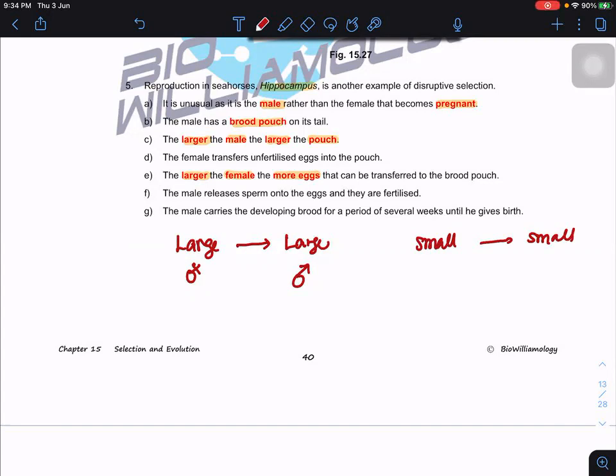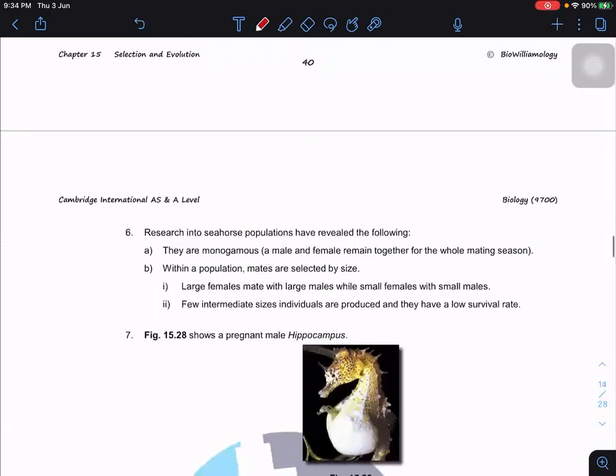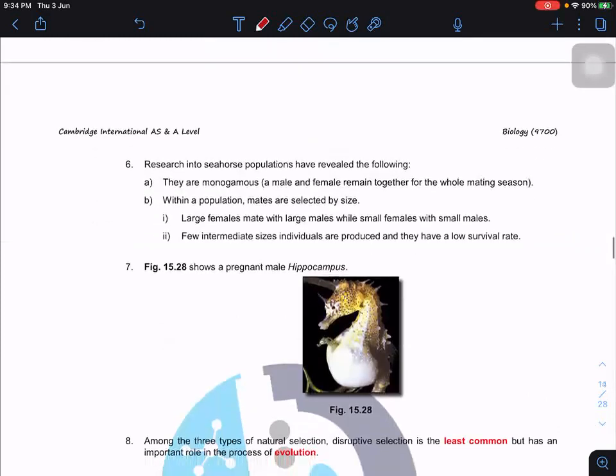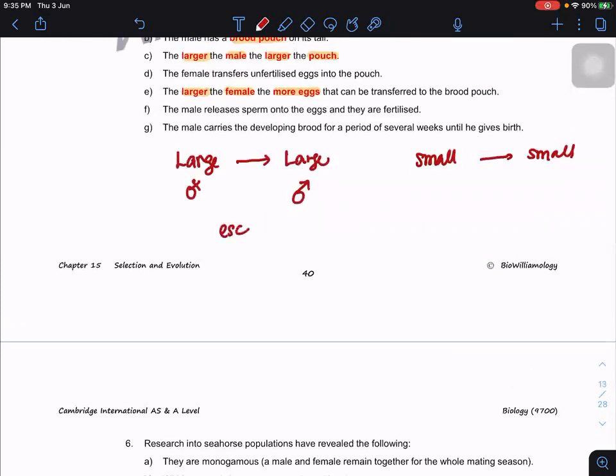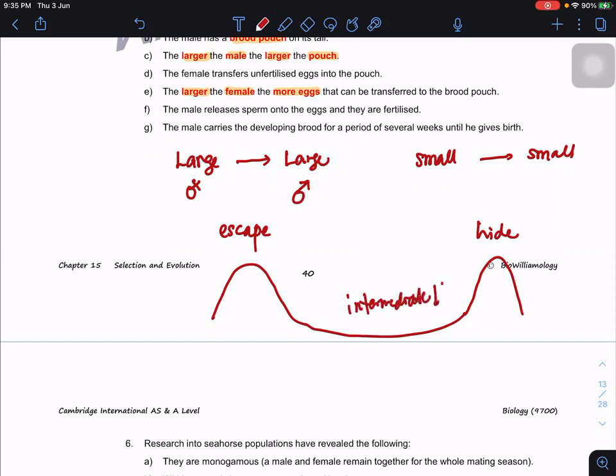Intermediate ones can find intermediate mates, but the problem comes with predation. Large ones can escape from the predator by running away. Small ones can hide. Intermediate ones want to hide, but there is no space for them, and if they want to escape, they may not be strong enough to escape from the predator. So you can see that large ones continue to grow, small ones continue to grow, and intermediate ones will be low. It is a form of disruptive selection.